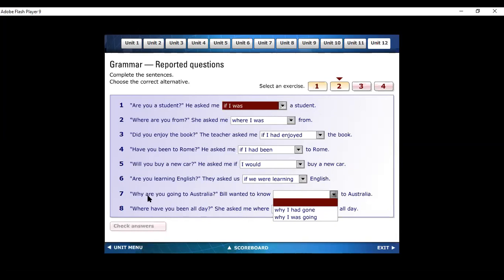Why I was going. Okay, see, are you going? Had gone. All right. You see, R changes into was and were. So you see that there is no place for had at all. If you just look at the sentence, where are you going? So according to the rule, this R should be changed into was or were.